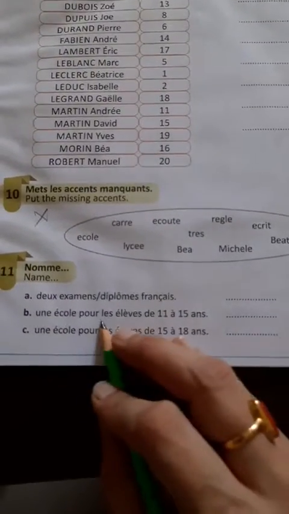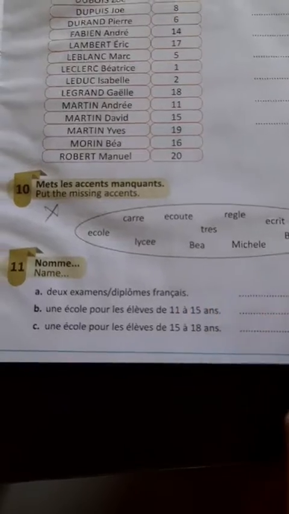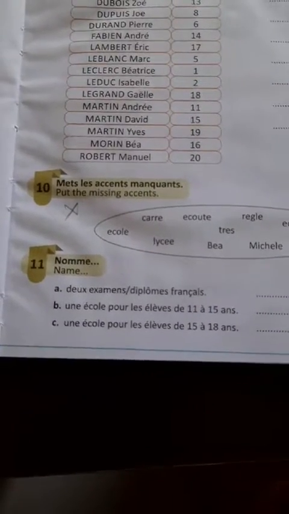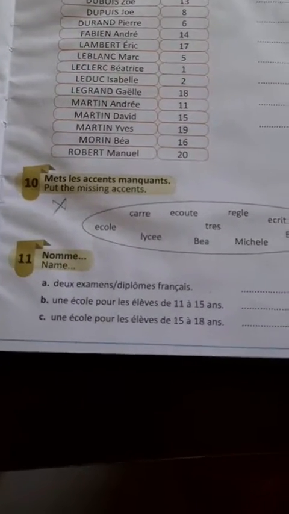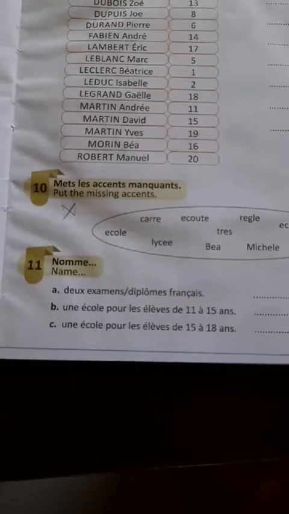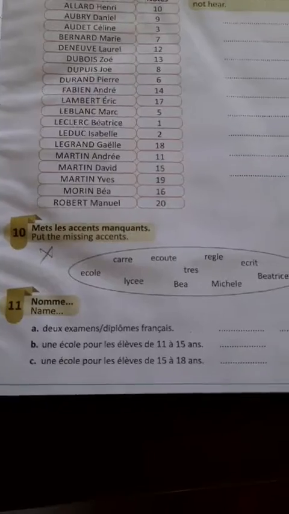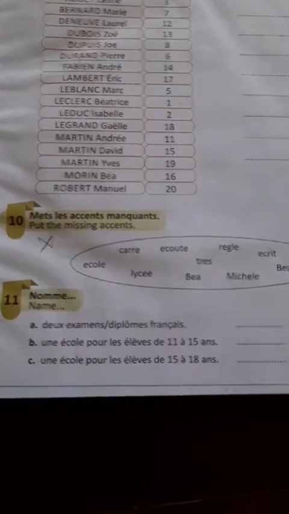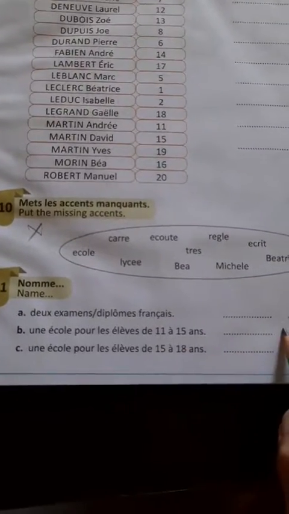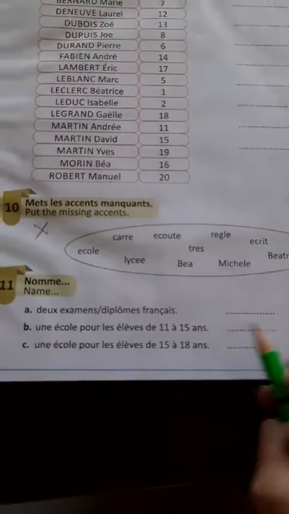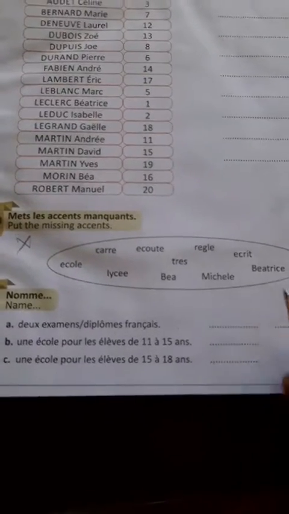And last one is name. You have to name the exam diploma français. 2 exams we have done. One is baccalaureate and one is brevet de, what was that? Brevet de collège. Okay, then 11 to 15 years को हम क्या बोलते हैं, and 15 to 18 years के लिए क्या बोलते हैं. This you have to write.